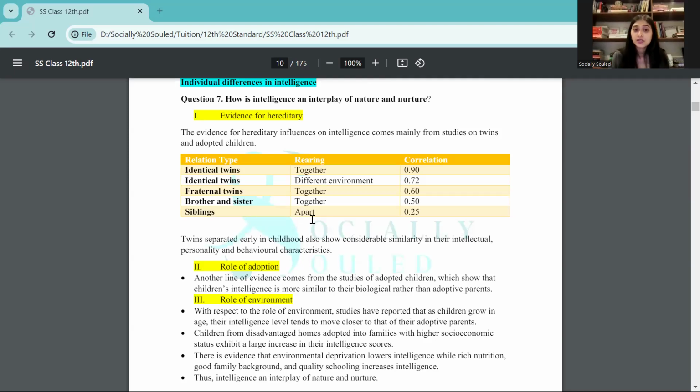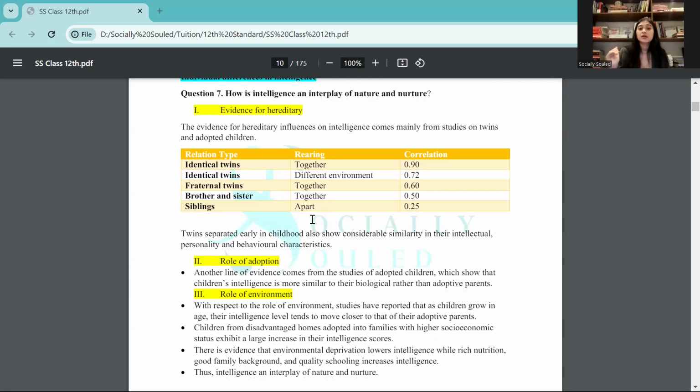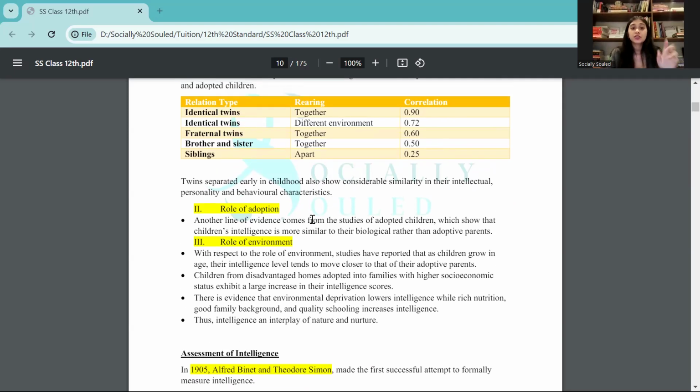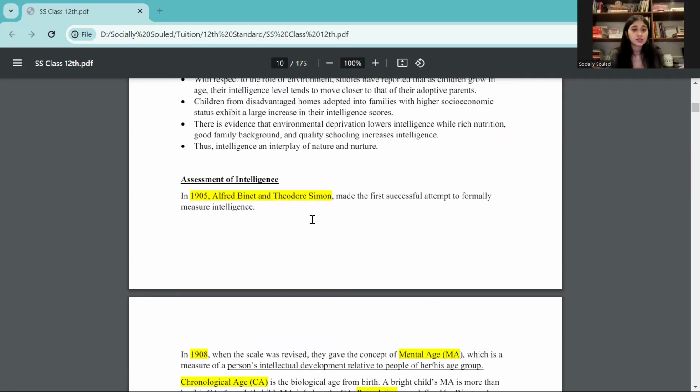Then comes individual differences here again. In individual differences, they're trying to firstly explain what is the evidence of heredity and what is the evidence of environment. So what is the difference here? This table that you can see, the correlation table, learn the correlations as well.